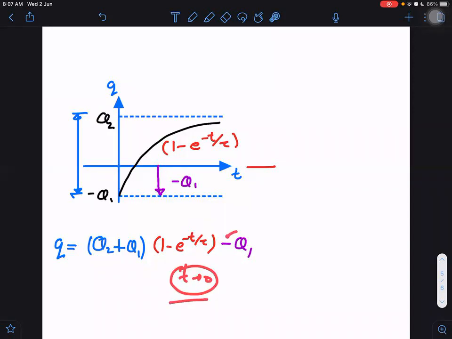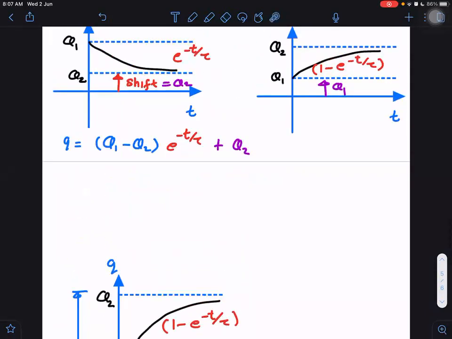Q1. Minus Q1, sir. Minus Q1. Are we getting that or not? Yes, sir. Let us check once. At t = 0, the exponential term is 1. 1 minus 1 is 0. And this first term becomes 0, this total term. And then we are getting minus Q1, correct. Once we are satisfied at 2 points, then it will always be right. It cannot be a wrong graph.